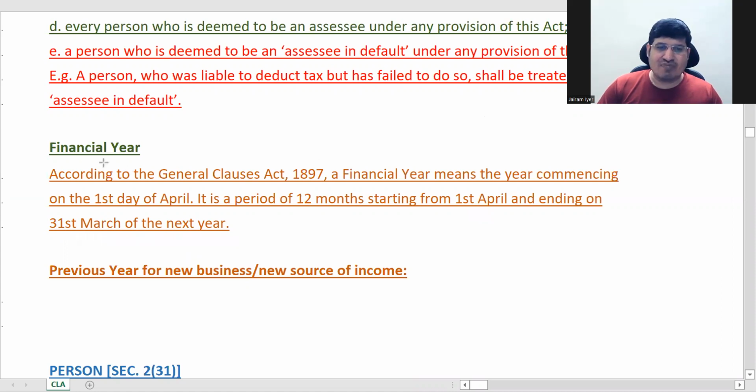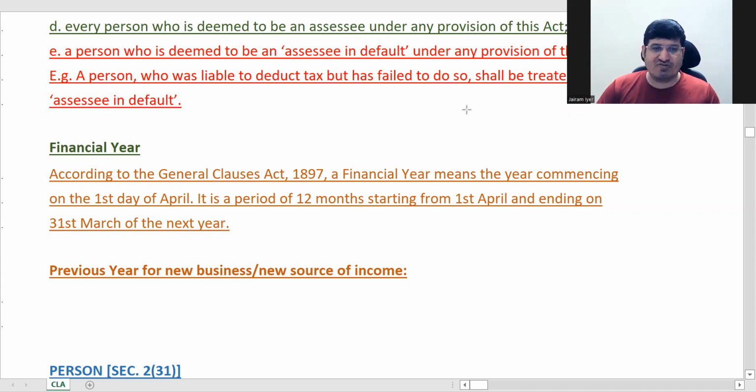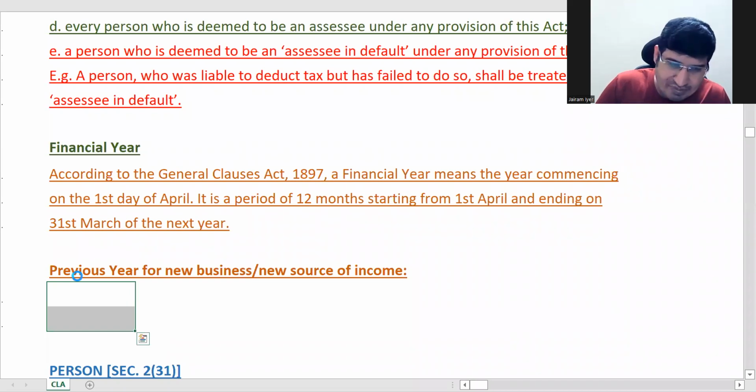One thing is helpful, remember that it is defined in the General Clauses Act. You can get an objective question, because you are studying Income Tax Act, so you will feel that it comes under Income Tax Act. You will have options: Income Tax Act, General Clauses Act. Actually this is defined by the General Clauses Act. So this is your financial year.